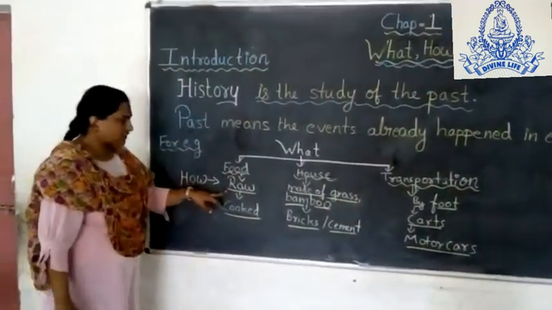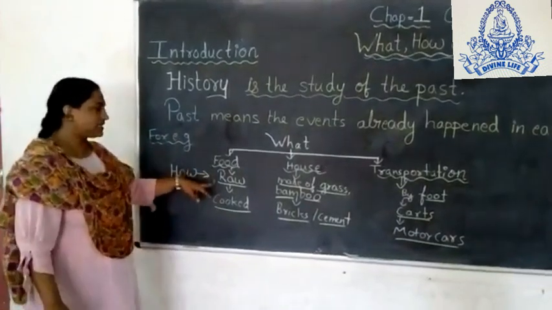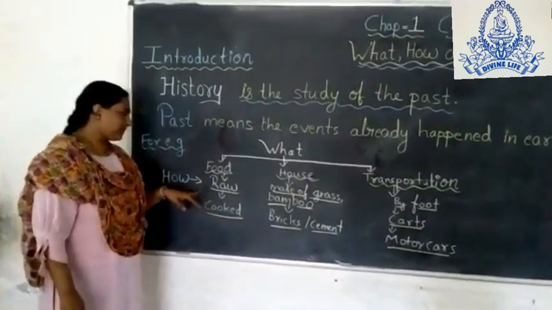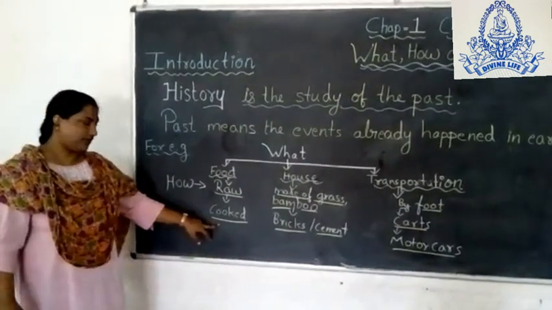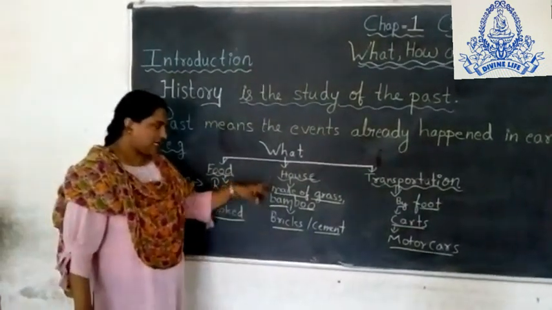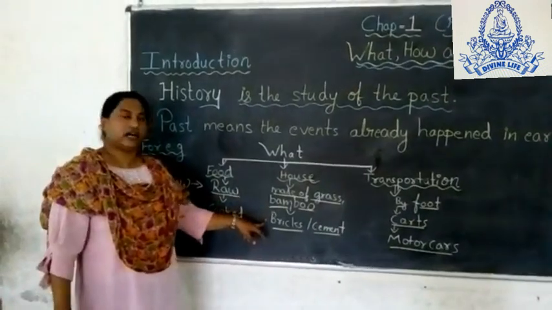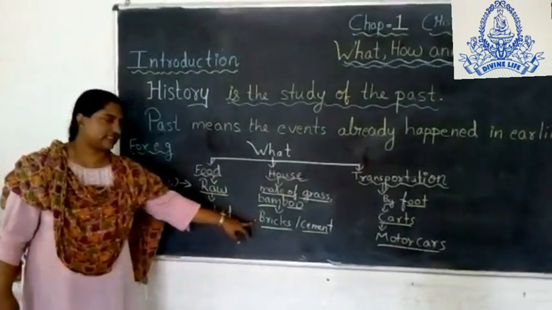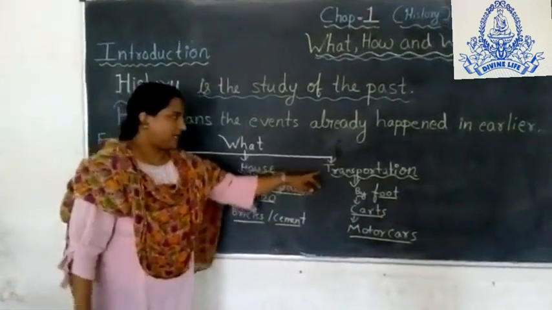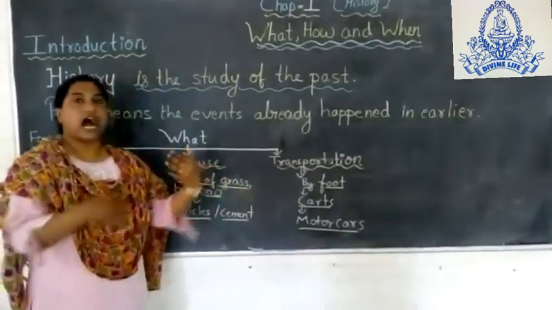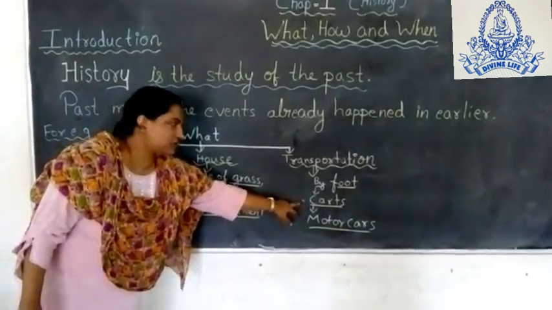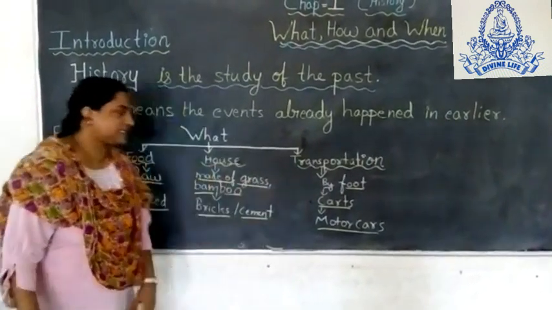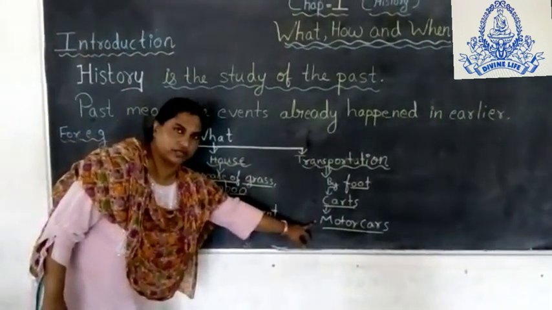If we move towards the food cooked, that means with the passage of time, these people understood how to cook the food. Here we can see they know how to make houses of bricks and cement. In transportation, after the invention of the wheel, they used carts to move from one place to another, and later on motor cars.